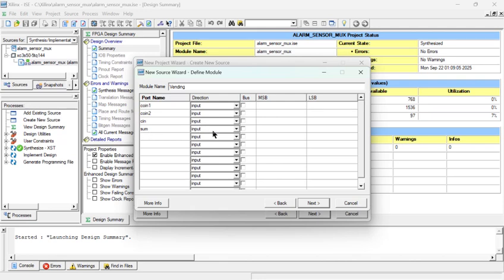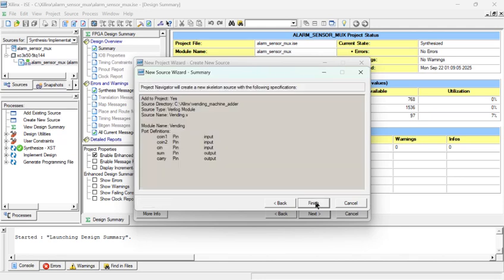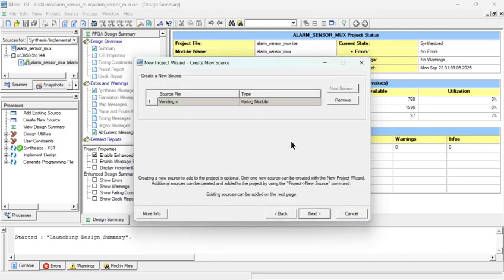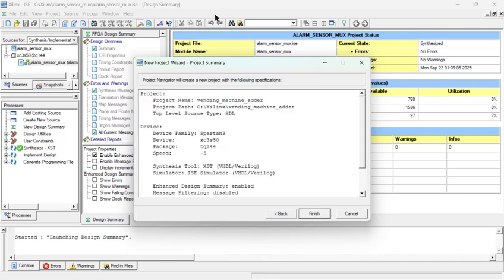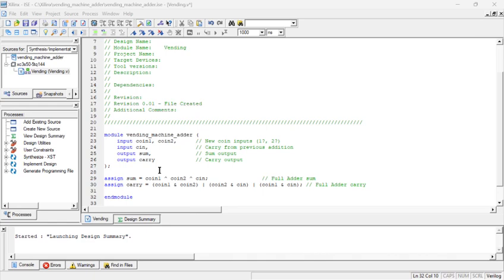After clicking this, click here. You can see here output. Now I'm going to add the last output. Click here, select the output option. Okay, now click next option. So finish, next, next. Here you can finish it. So this is my code.